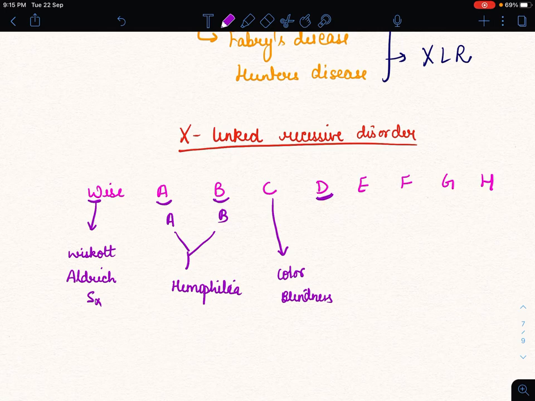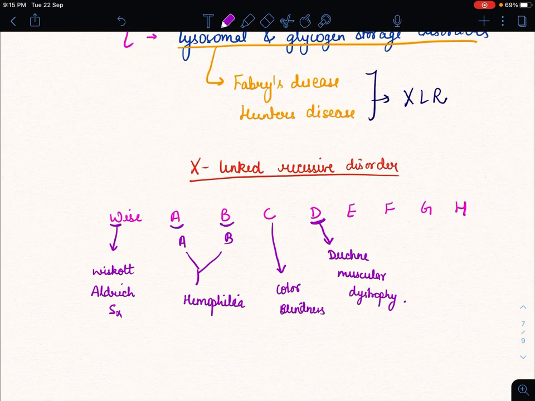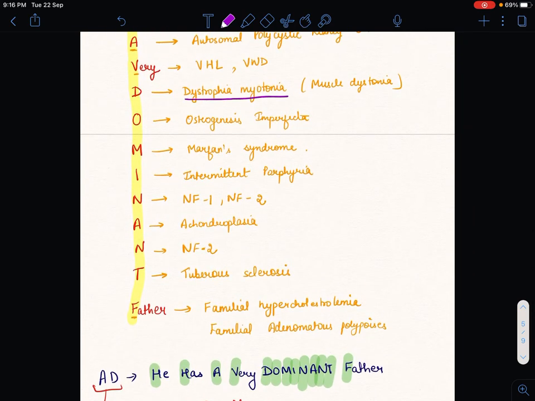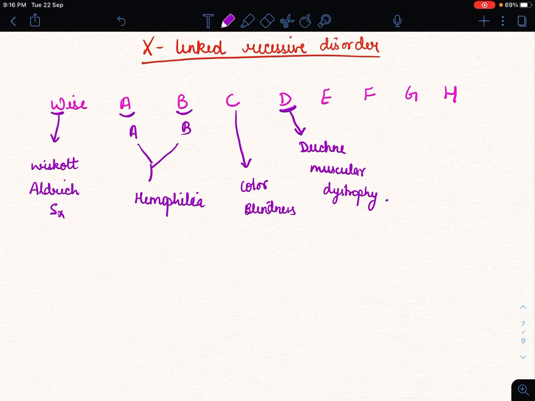D for Duchenne muscular dystrophy. So don't create confusion between this D and that D. In autosomal disorders, there is dystrophia myotonica, meaning muscle dystonia, and in X-linked recessive, there is Duchenne muscular dystrophy, meaning muscular dystrophy. So here it includes muscular dystrophy, and there it is myotonic dystrophy.